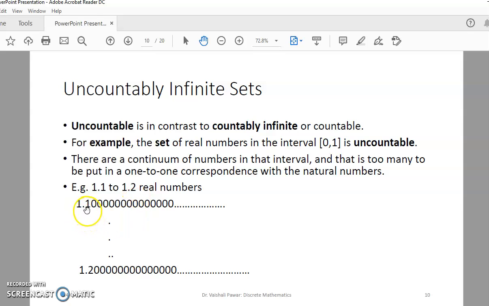If we consider these two real numbers, we cannot predict how many real numbers are there in between 1.1 and 1.2. We do not know the numbers in the vertical direction, and we do not know how many numbers are there after the decimal point. So the number becomes infinite horizontally as well. That's why this is an example of an uncountably infinite set, because it cannot be mapped with the set of natural numbers. So this is the popular example of an uncountably infinite set.